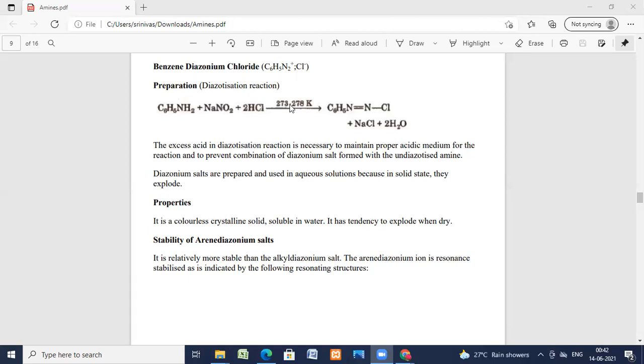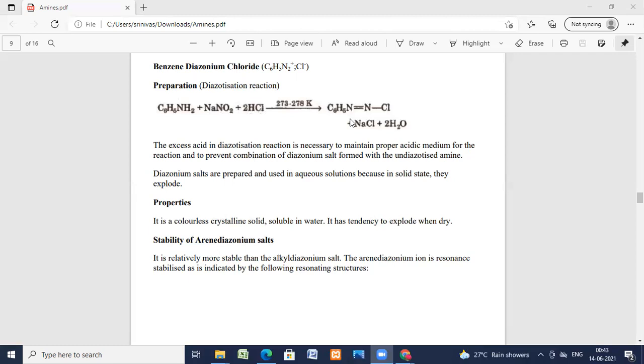In the laboratory, if you do not have nitrous acid in your chemicals, then how to prepare it? Nitrous acid is prepared by mixing sodium nitrite and cold dilute HCl. It leads to the formation of HNO2. And the reaction of this HNO2 with aniline will give you benzene diazonium chloride.